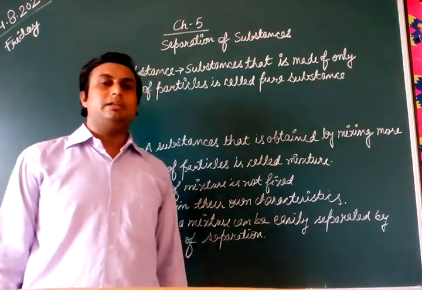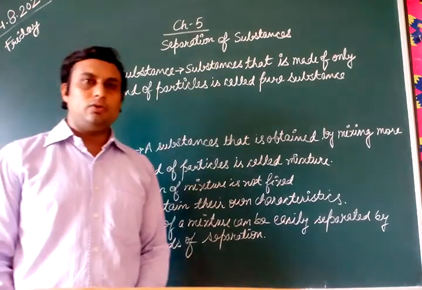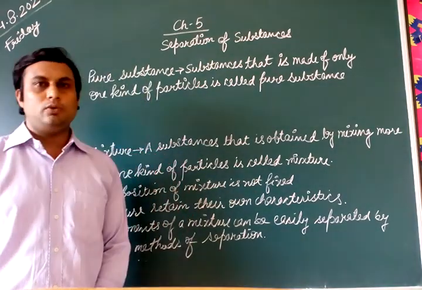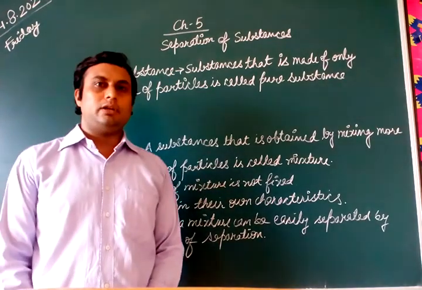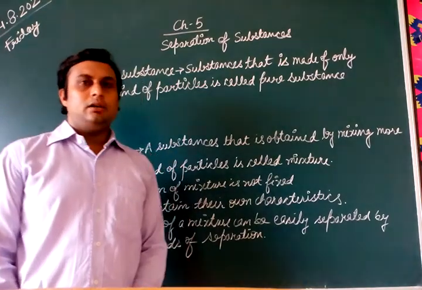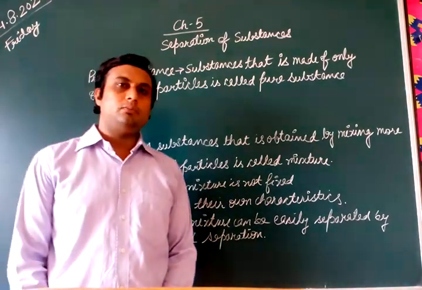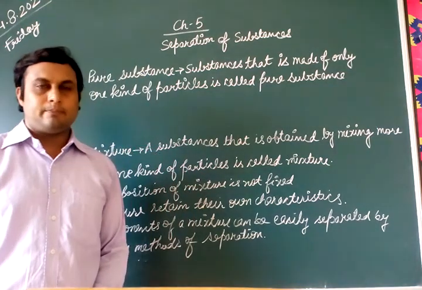So water is a formation of what? Hydrogen and oxygen. It is H2O. The chemical formula of water is H2O, two atoms of hydrogen and one atom of oxygen. So the tap water and the laboratory water both have the same properties.